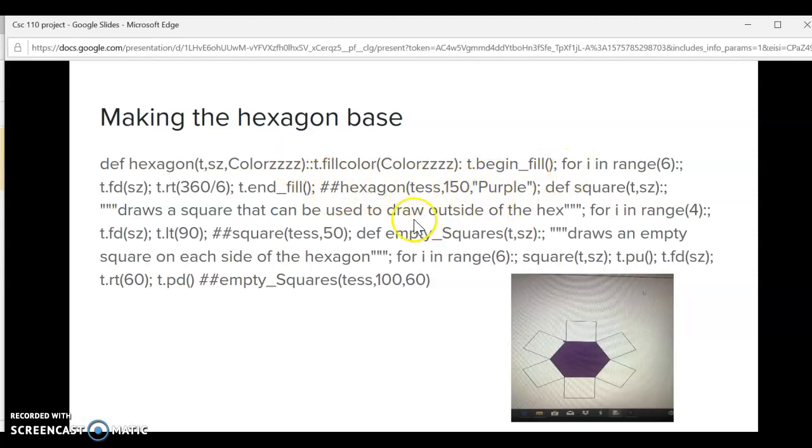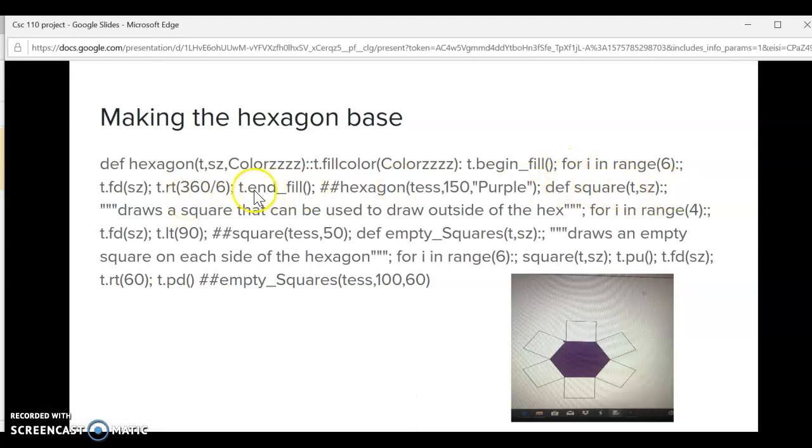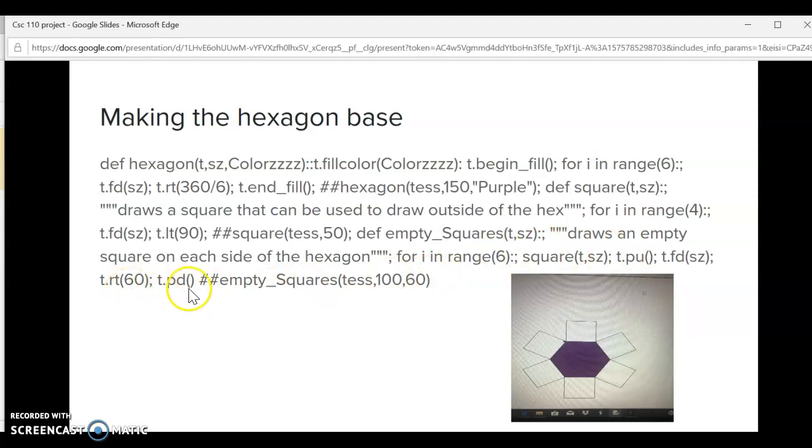draw the hexagon. Then to make the empty squares, I make a simple square function. So I do def square size, test and size, draw the square that can be used to draw outside of the hexagon. Then I use for I in range 4, forward size, left 90. I draw the square, and then I draw empty squares on each side of the hexagon. It's a for loop of 6, pen up, forward size, right 90, pen down, and I let test draw it.